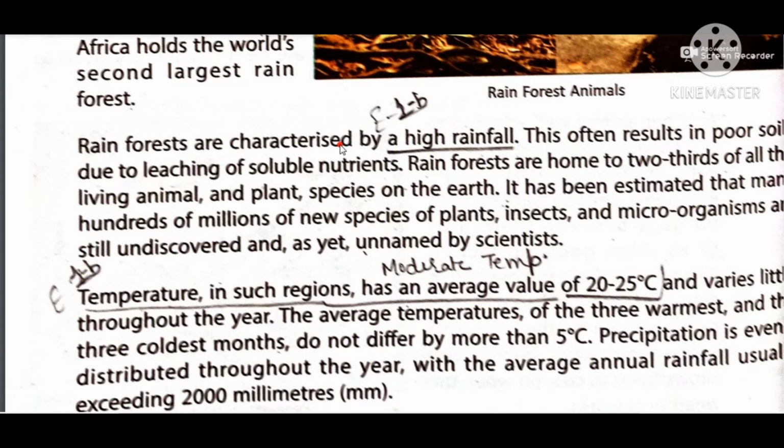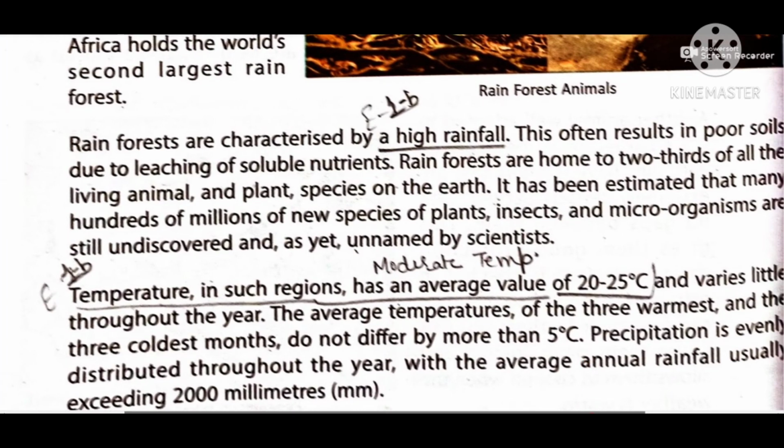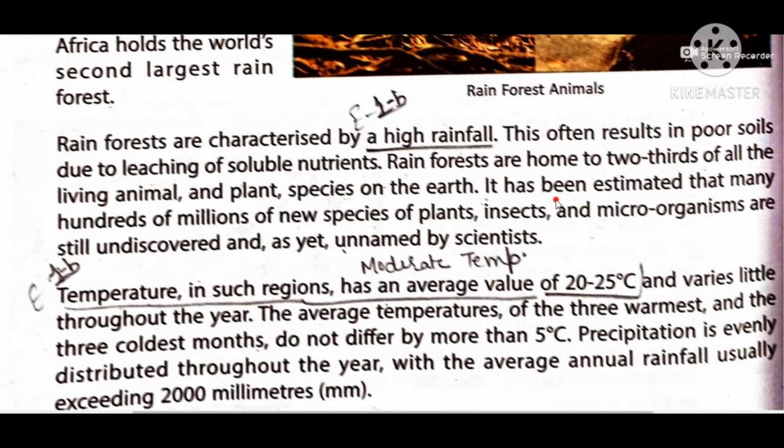Rainforests are characterized by high rainfall. Obviously, because these are rainforests, they have high rainfall. This often results in poor soils due to leaching of soluble nutrients. With water, many nutrients can easily flow down. Rainforests are home to two-thirds of all the living animal and plant species on the earth. Yes, as I told you, the maximum amount of plant and animal variety can be found in this rainforest. So many plant and animal species are found only in rainforest.